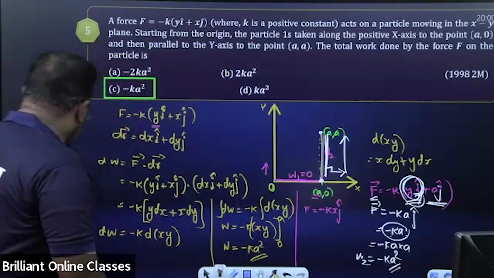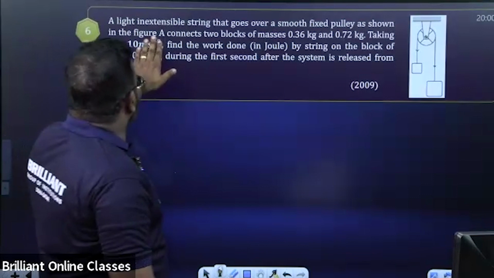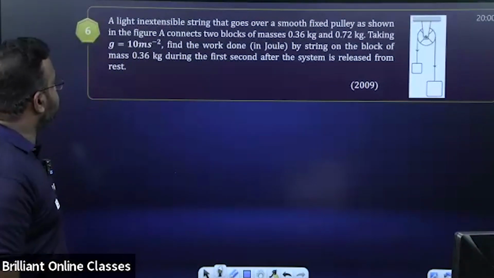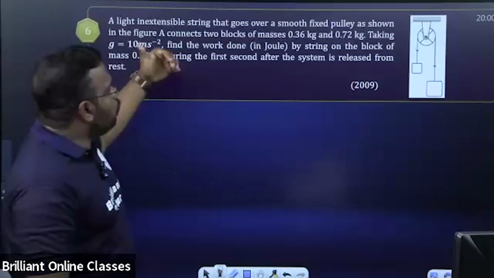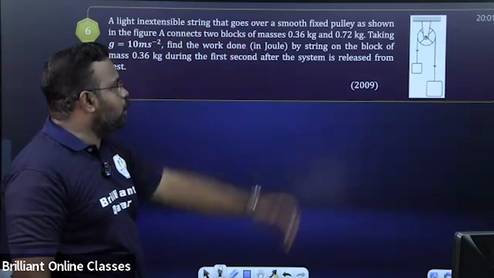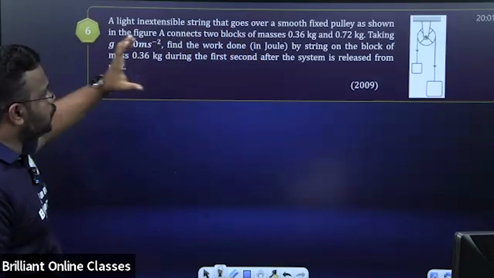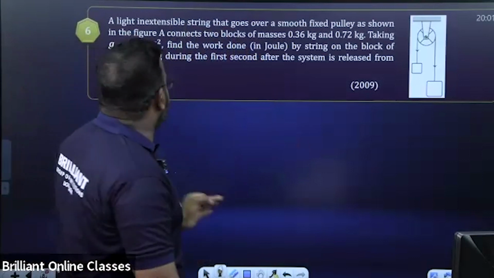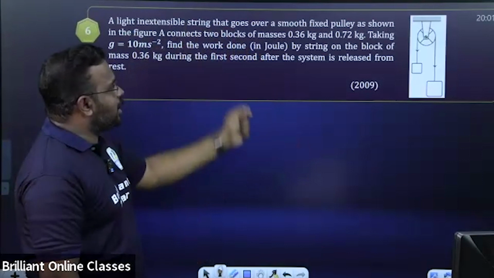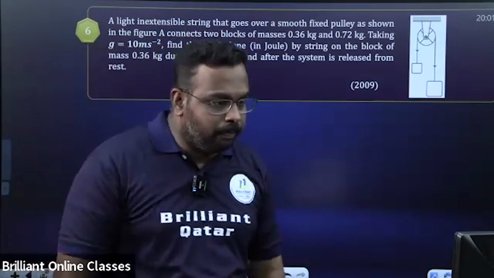Thank you. Look at this. A light inextensible string that goes over a smooth fixed pulley, as shown in the figure, connects two blocks of masses 0.36 kilogram and 0.72 kilogram. Taking G is equal to 10 meter per second square, find the work done in joule by the string on the block of mass 0.36 kilogram during the first second after the system is released from rest.